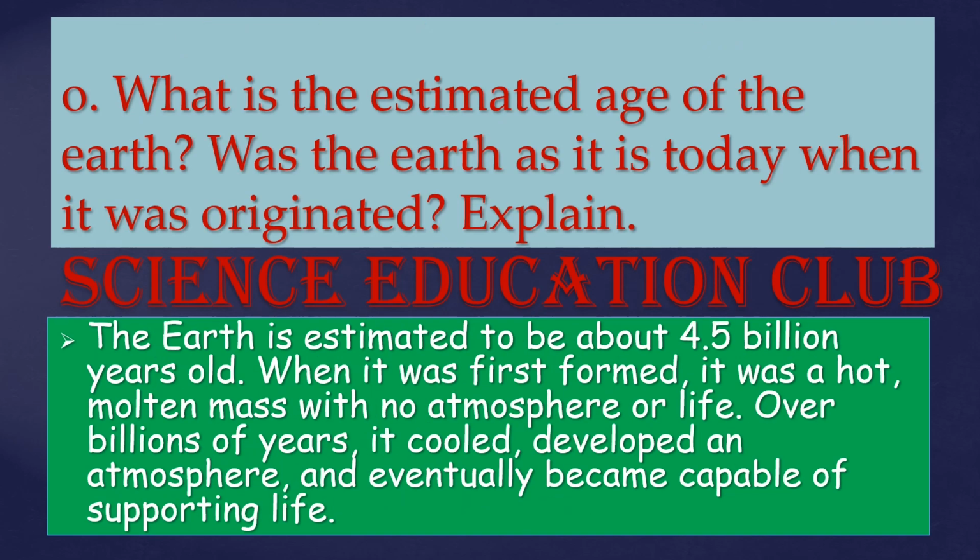What is the estimated age of Earth? Was the Earth as it is today when it was originated? Explain. The Earth is estimated to be about 4.5 billion years old. When it was first formed, it was a hot molten mass with no atmosphere or life. Over billions of years, it cooled, developed an atmosphere, and eventually became capable of supporting life.